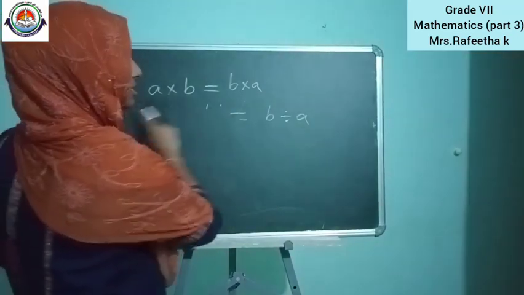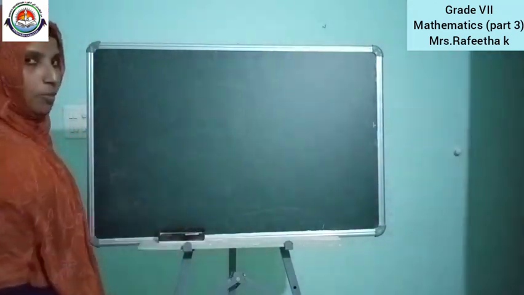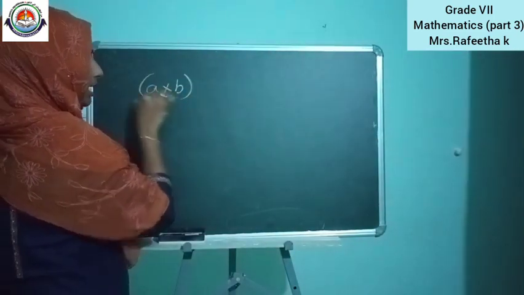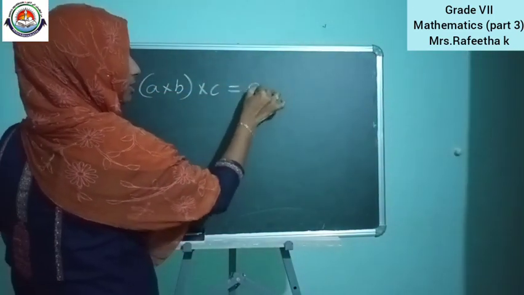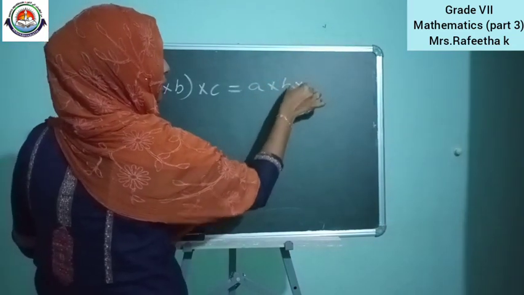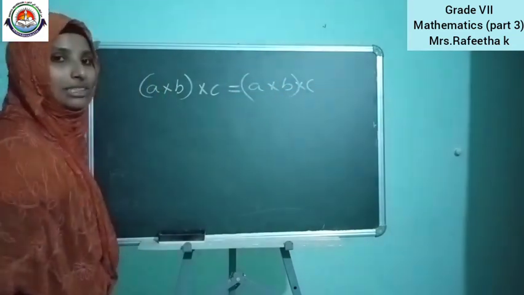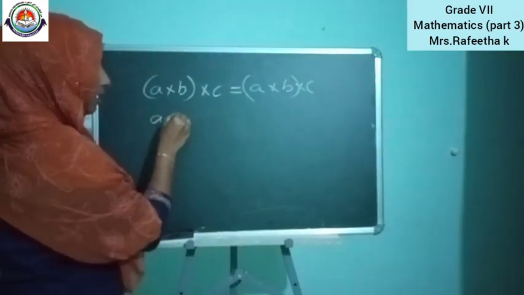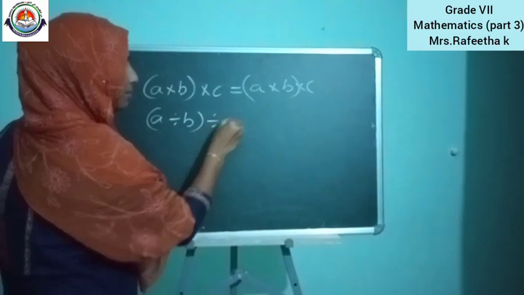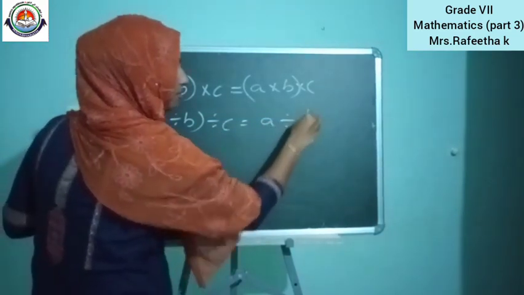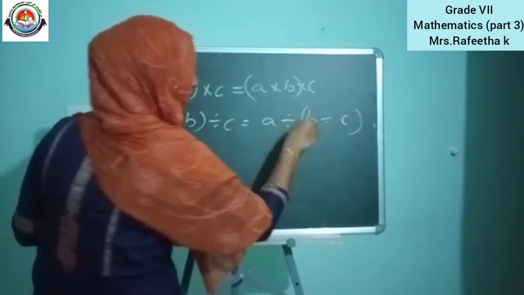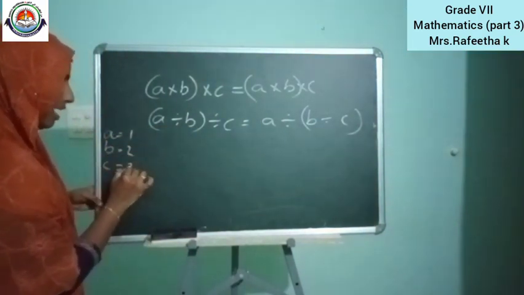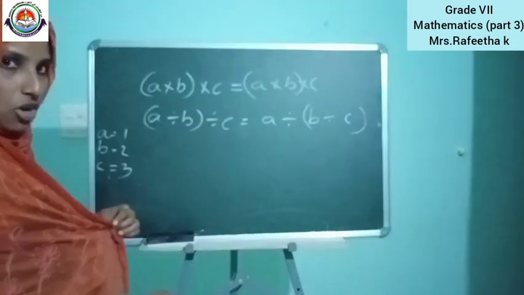Okay. So, next we can check the associative property. What was the associative property? A into B into C is equal to A into B into C, with grouping. Same as we can do in the case of division: A divided by B divided by C compared with A divided by B divided by C with different grouping. Suppose A is equal to 1, B equal to 2, and C is 3. Just assume these values. We want to check whether it is correct or not.